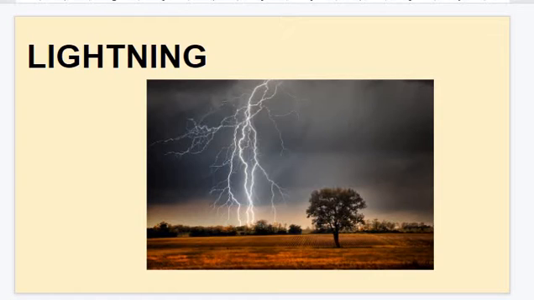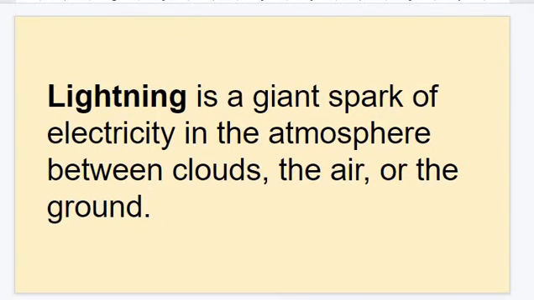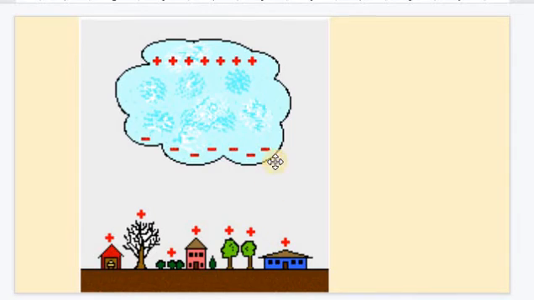Lightning is a giant spark of electricity in the atmosphere between the clouds, the air, or the ground. When the water vapor rises, it collides with ice particles and water droplets, and these ice crystals and water droplets knock out the electrons from the water vapor. So the water vapor becomes positive and settles on the top of the cloud. Since the water droplets and the ice crystals are heavier, they sink down and deposit at the bottom of the cloud.